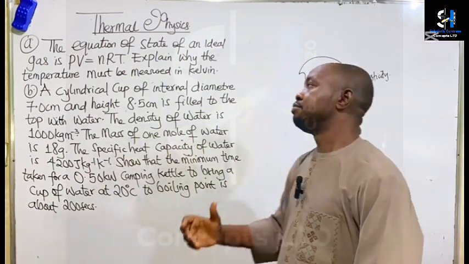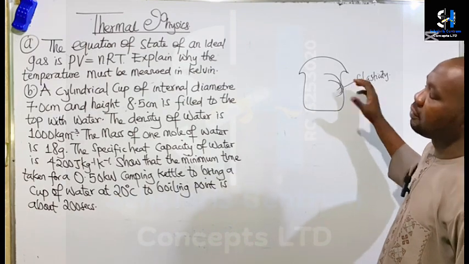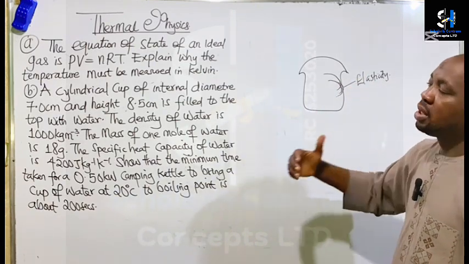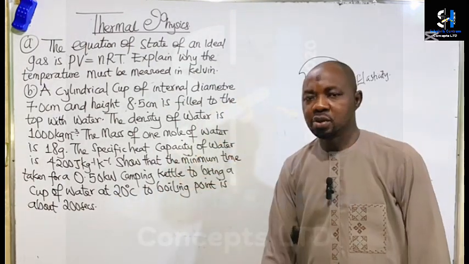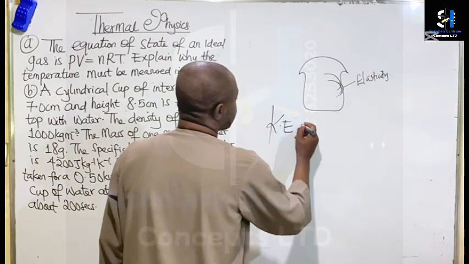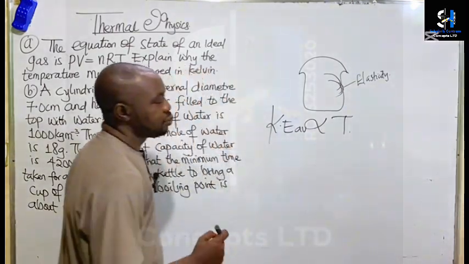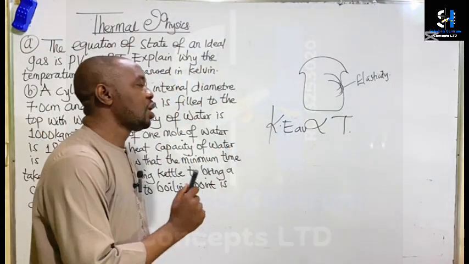Now, that is what will be explained based on the 5th postulate. The 5th postulate talks about the average kinetic energy of gas molecules being proportional to its absolute temperature. So why is the temperature absolute?